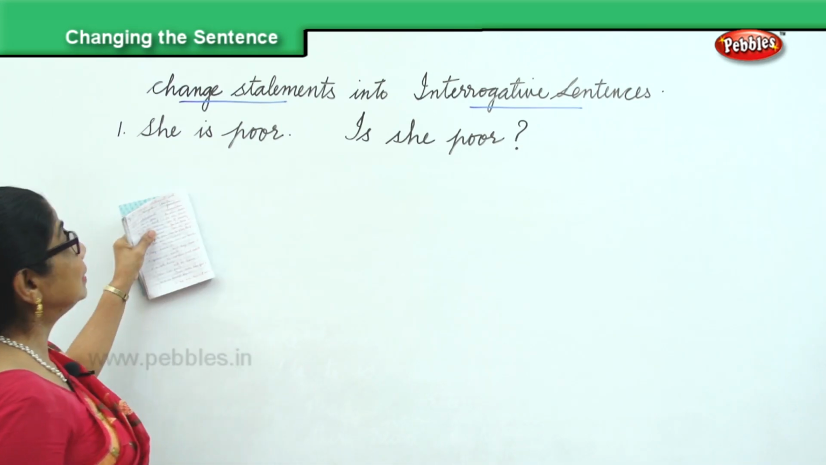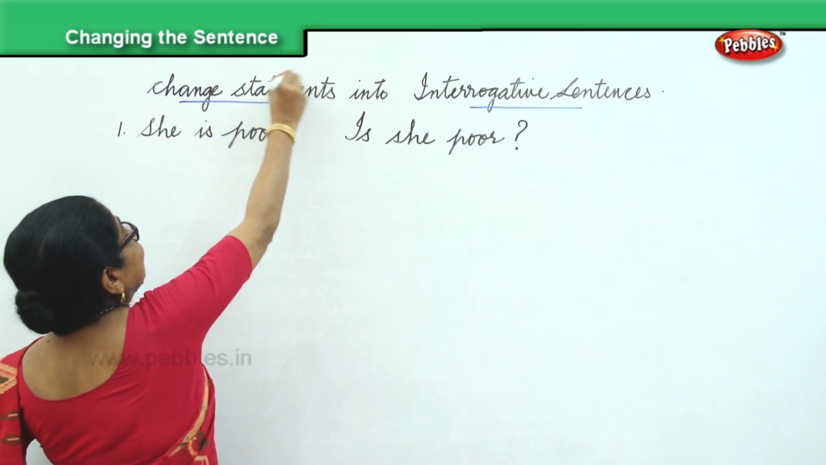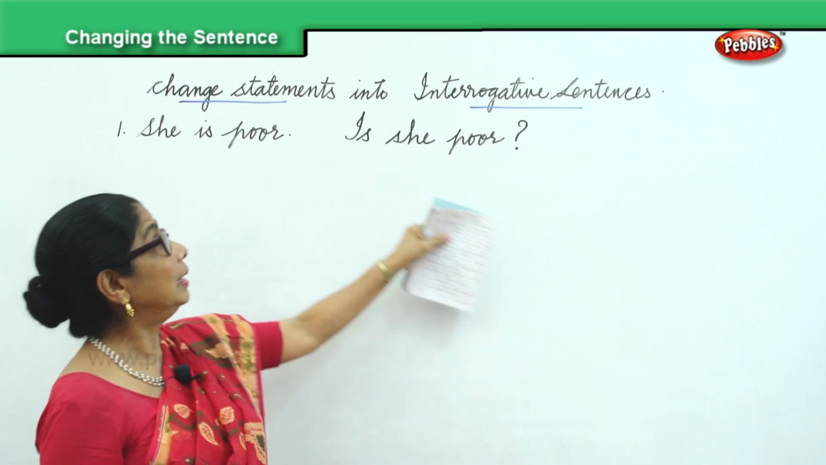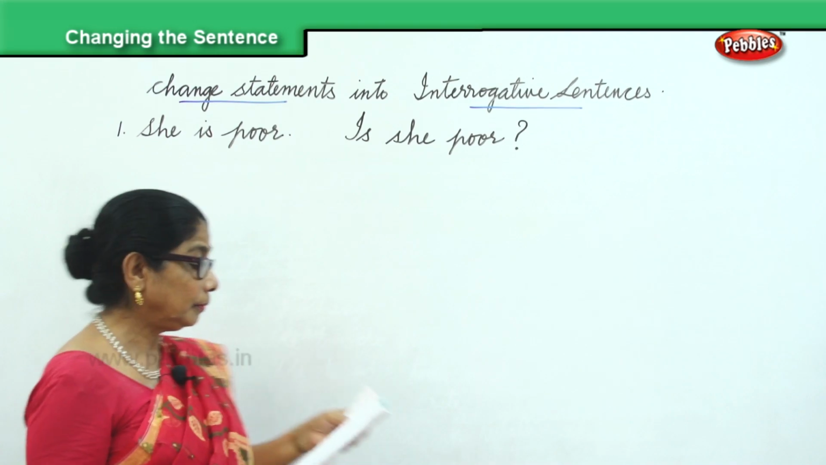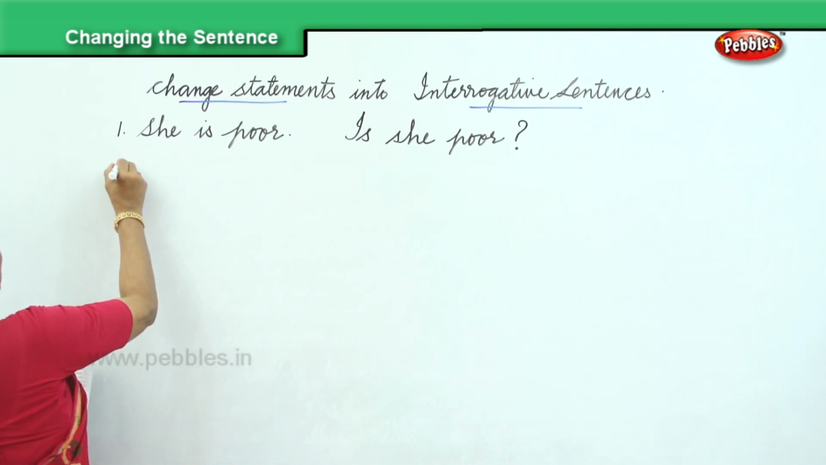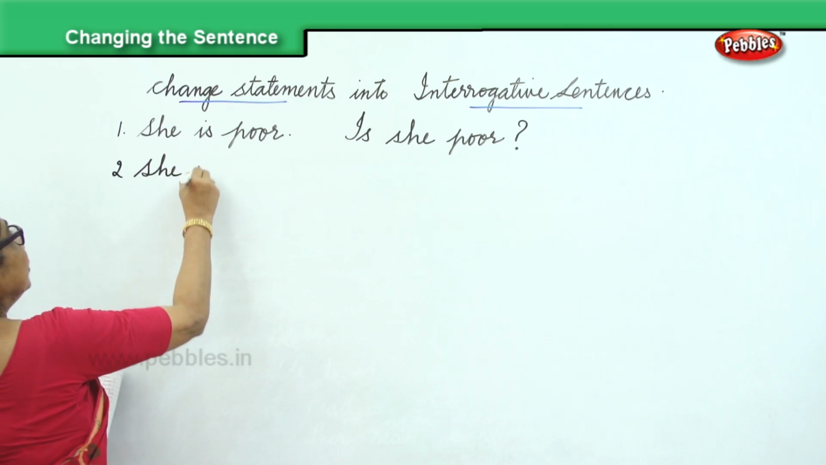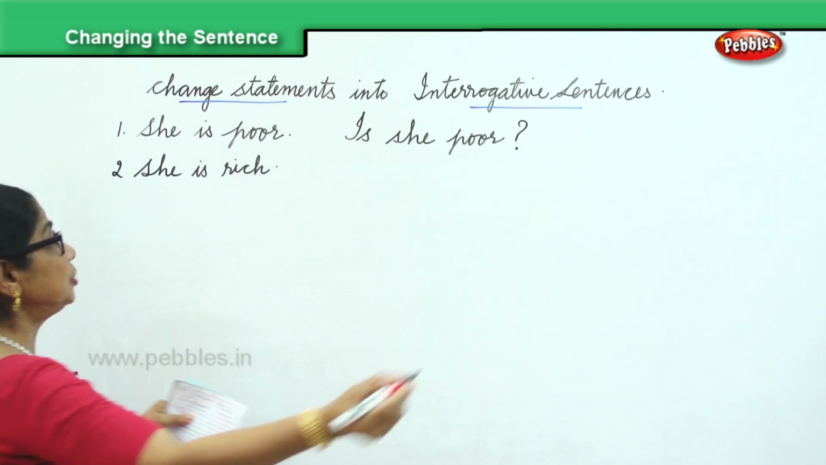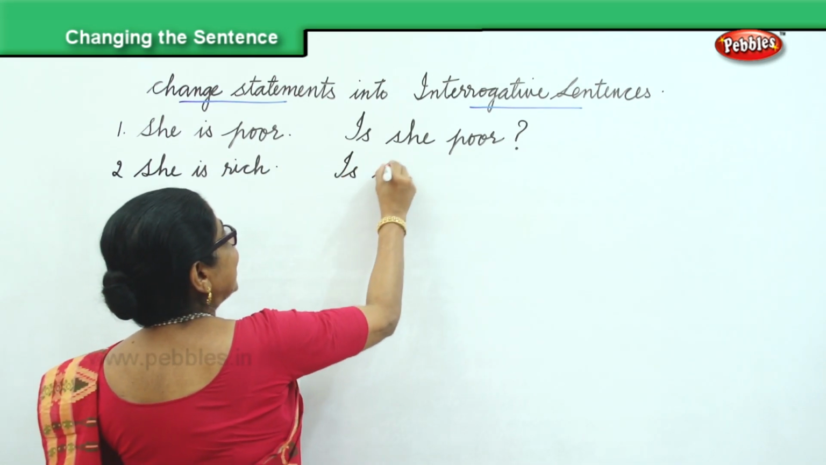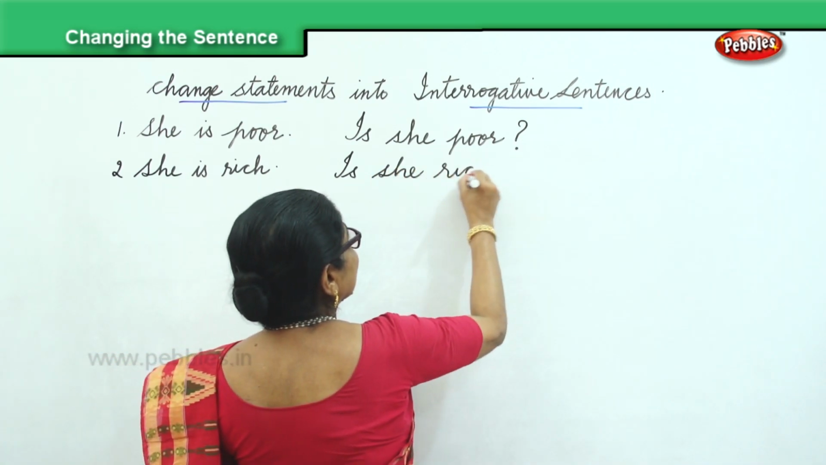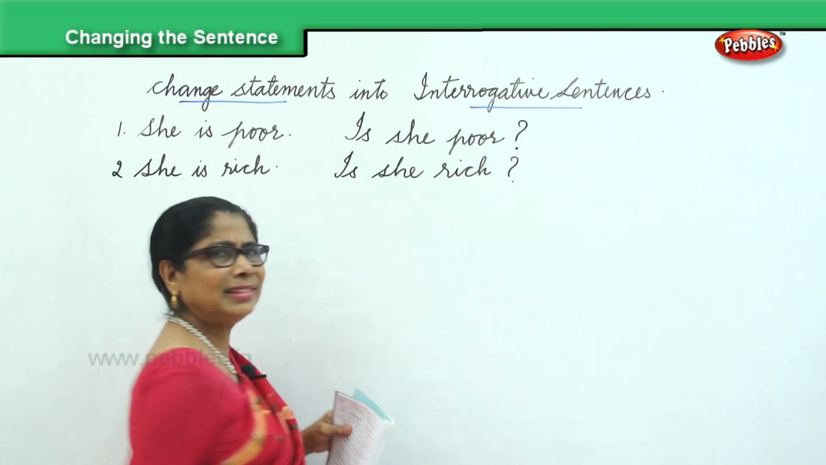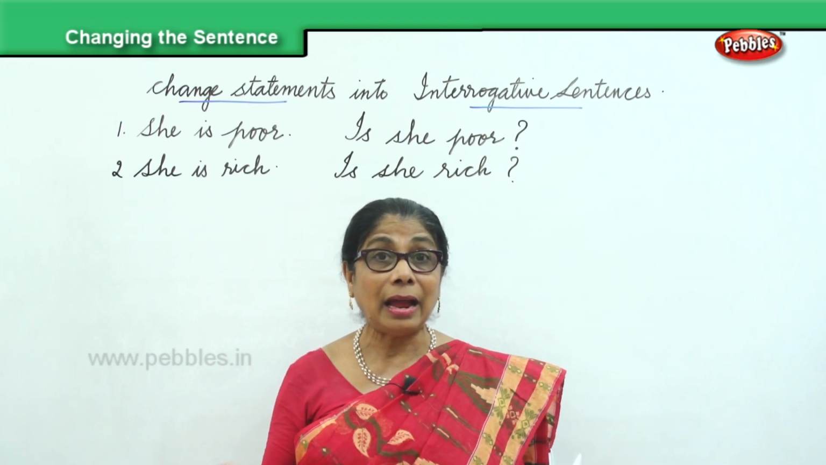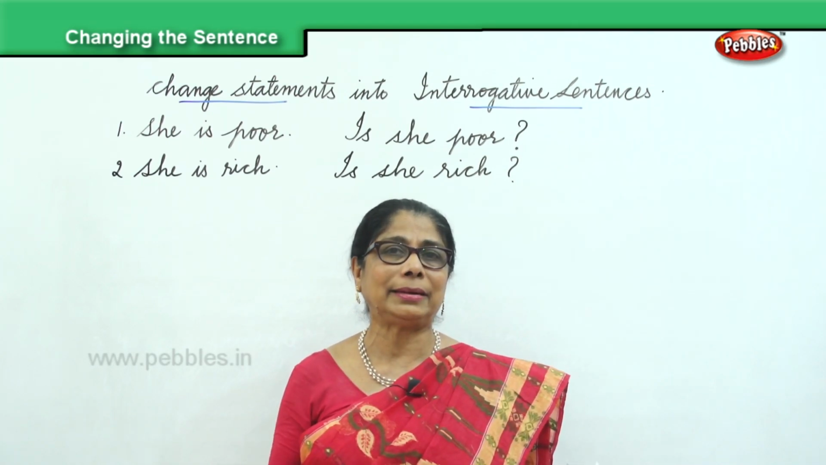Okay? The statement is, what is the statement? She's poor. Interrogative sentence. Is she poor? Okay. Supposing I say, she is rich. Same thing. Is she rich? Question mark. That's all. Very simple. Grammar is a matter of practice. Grasping, understanding, practice. That's it.